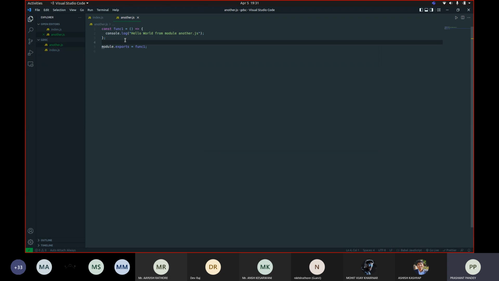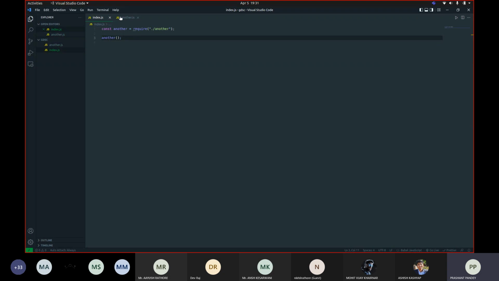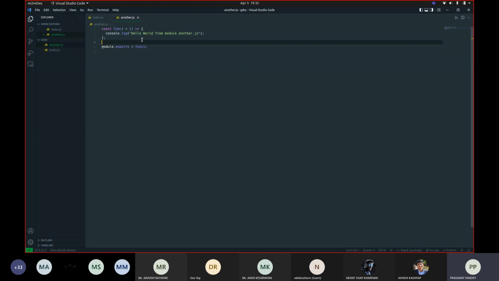So as you saw, this is how we can import functions from one file to another, and it helps us increase the modularity of our code. If you wanted to write this function in 10 files, and you did not use this import and export method, then you would have to write this 10 times. But since we're using this module.exports way, we can just write it at one place and then import it in all those 10 files. And it's not limited to only one function, you can have multiple functions in this file.